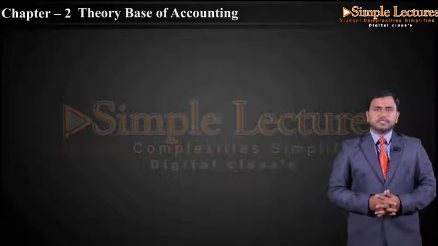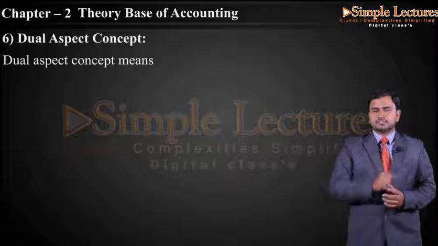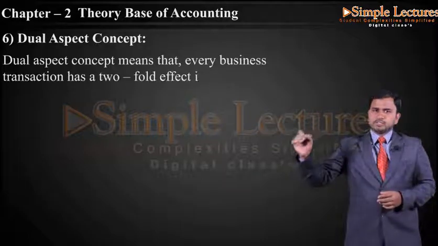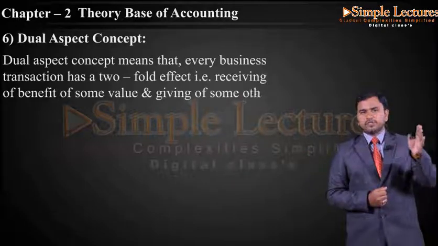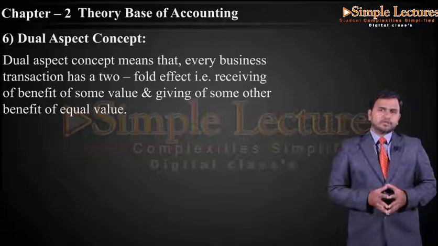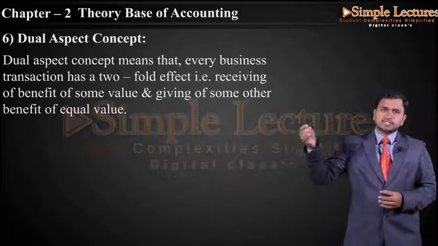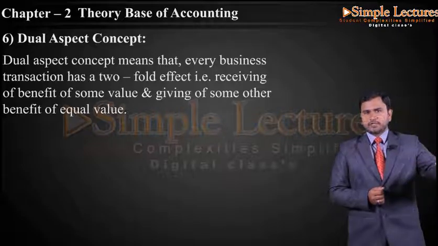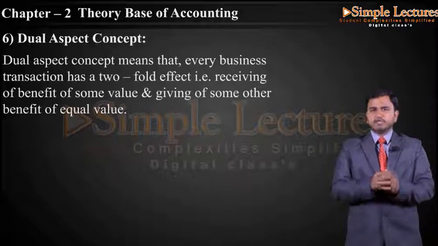The next thing we have is dual aspect concept. So coming to the dual aspect concept, it means that every business transaction has twofold effects, that is receiving of benefit of some value and giving of some other benefit of equal value. So the dual aspect concept is nothing but we will be having twofold effects. For example, we are purchasing machinery for 5 lakh 50,000. On the other side, we are paying 5 lakh 50,000 for that machinery and we are taking the machinery. So each transaction will be having two effects.